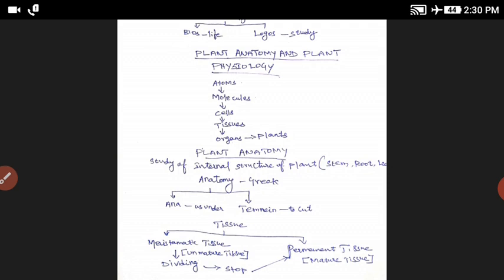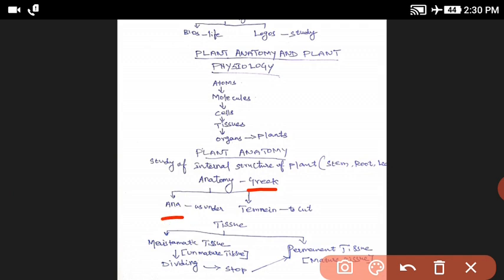Anatomy is a Greek word. The word anatomy is divided into two Greek words: one is ana and the other is temnein. Ana means asunder, and temnein means to cut.